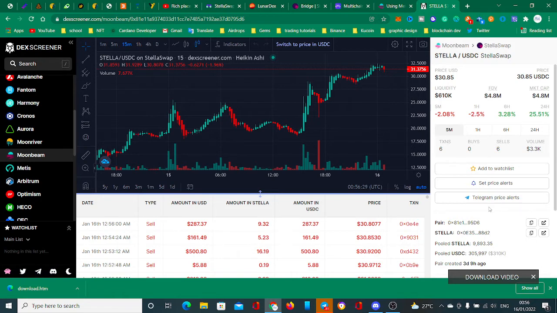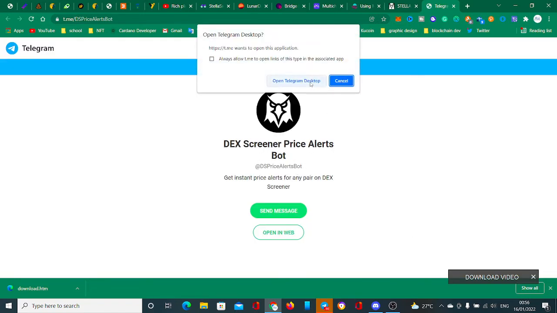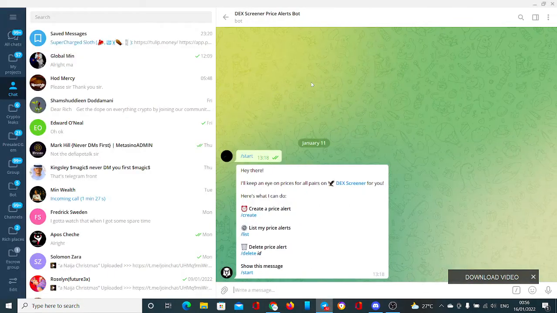For example, if I am watching, like most of us, that Pokemon, maybe I want to set my coin at 10x, or I'm waiting for the dip of the coin. Once you click on the Telegram price alerts on Dex 2, you can add this to your Telegram. You get what I'm saying? And set up the price of that pair, taking the contract address. For example, you can see here, create on start, then click on start.